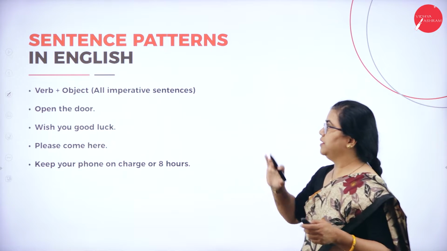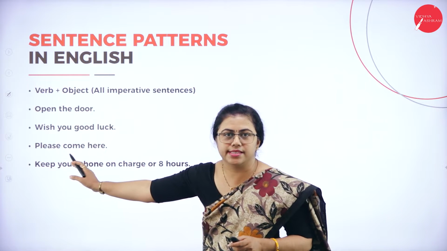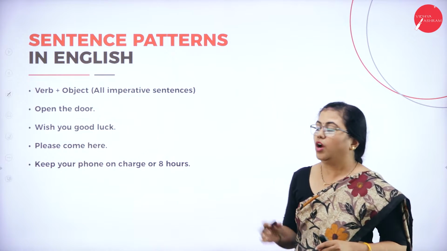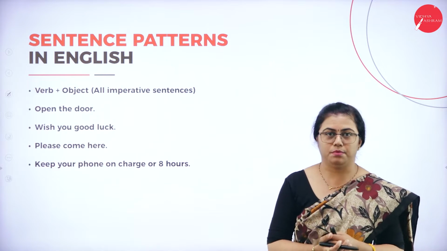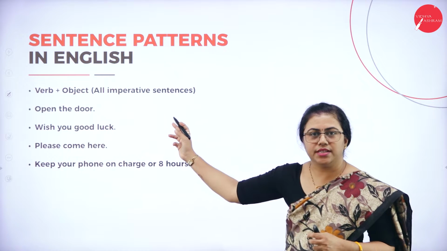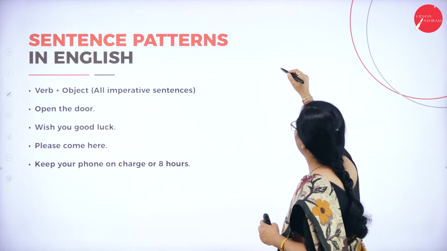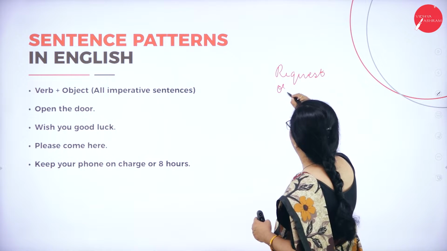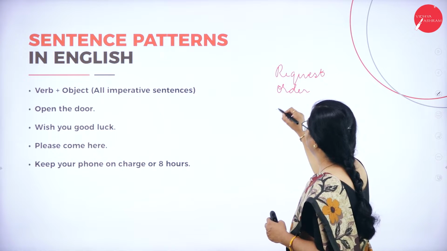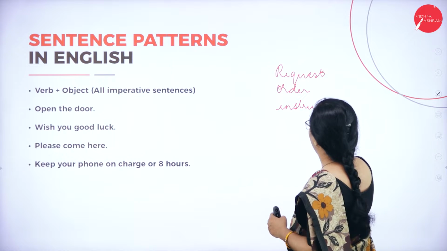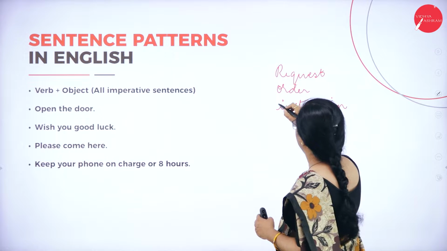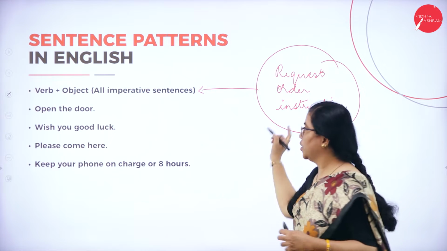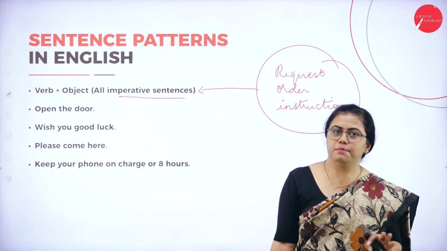Then we have another sentence pattern, that is verb and object. All imperative sentences can be considered under this. Why do we call them imperative sentences? Why do we consider them in this sentence pattern? All imperative sentences will not have a subject. What are imperative sentences, by the way? Wherever you have a request, an order, or an instruction, all these come under imperative sentences.